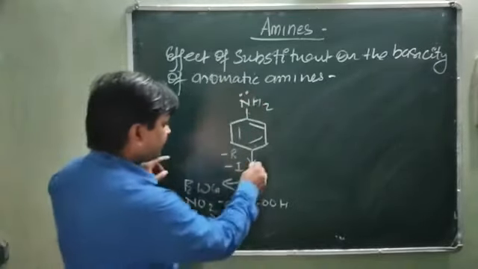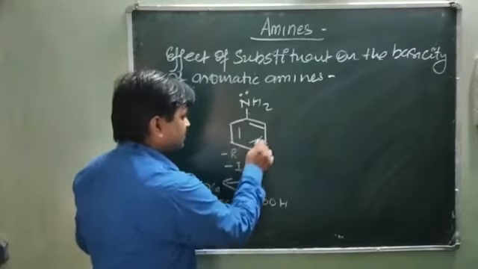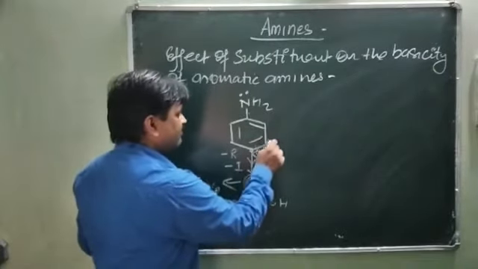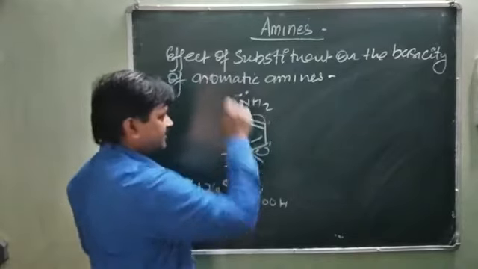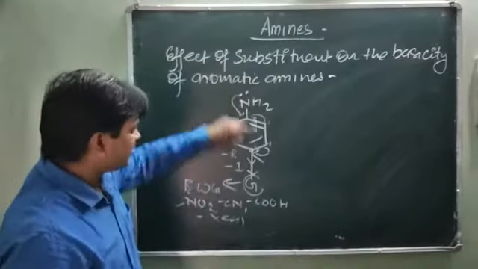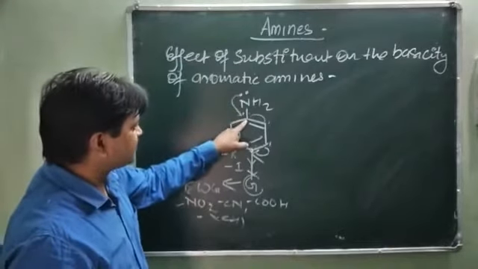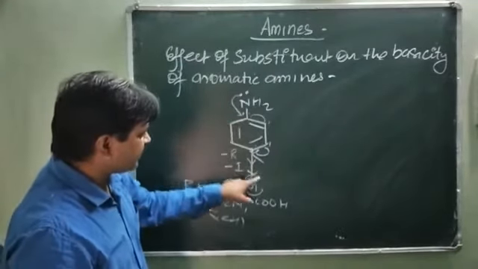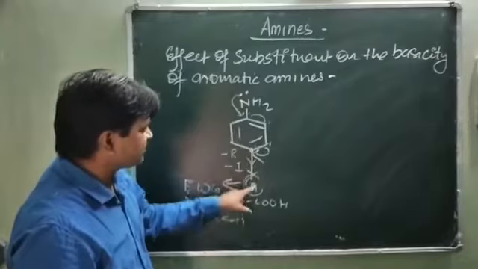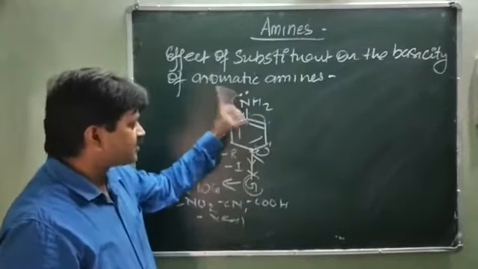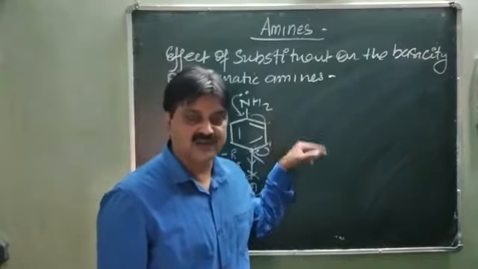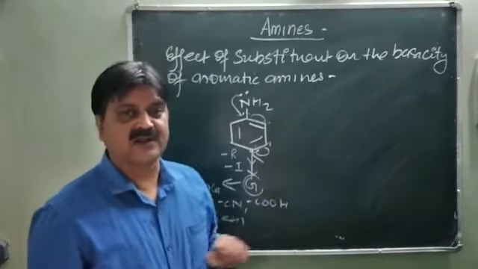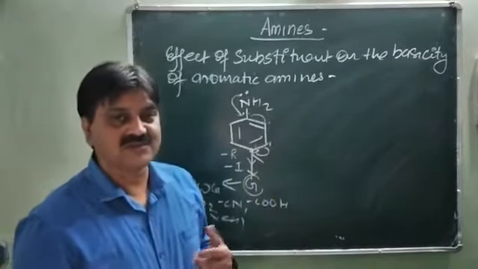Is it clear? It pulls the electron here, so this carbon becomes positively charged, it pulls the electron from here, it becomes positively charged, so electron density disperses this side. So electron density disperses toward the benzene center whenever the electron withdrawing group is present, so the donation tendency decreases because the nitrogen becomes positively charged, so it cannot donate the lone pair of electrons to an electron deficient species, so their basic character decreases.